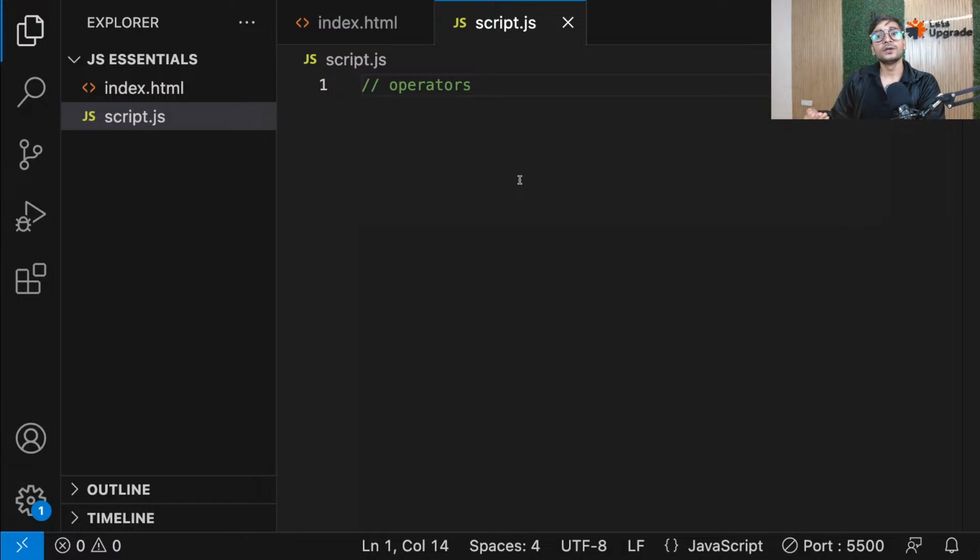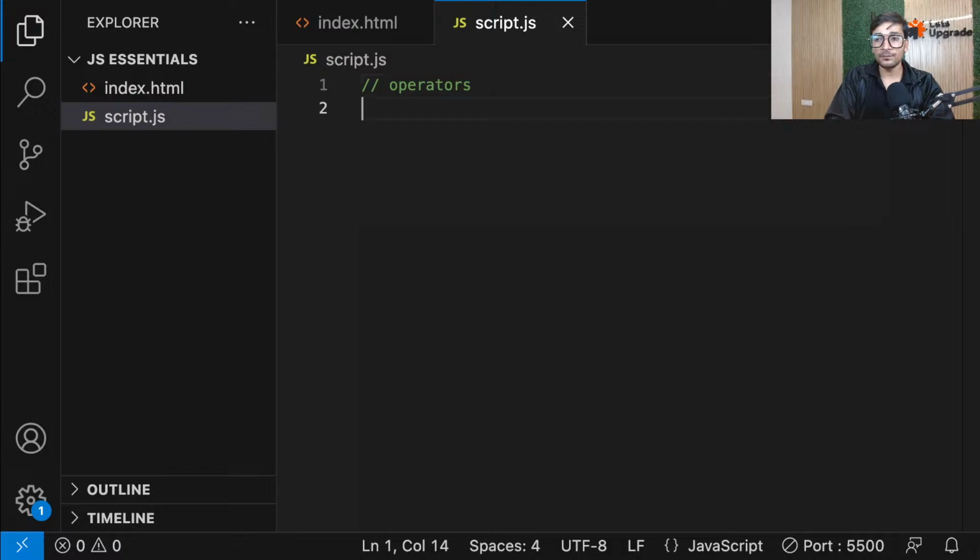Now, what if you want to perform operations on data? Like you want to calculate, you want to compute, you want to do some operations. For that concept, guys, we have something called operators. And there are a lot of operators in JavaScript. But based on what kind of operation they perform, they are divided into separate categories.